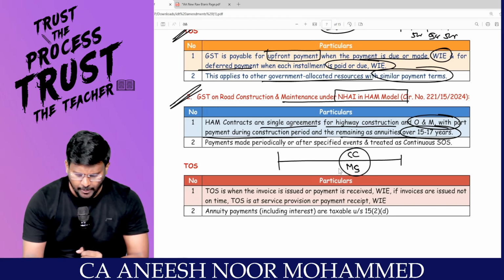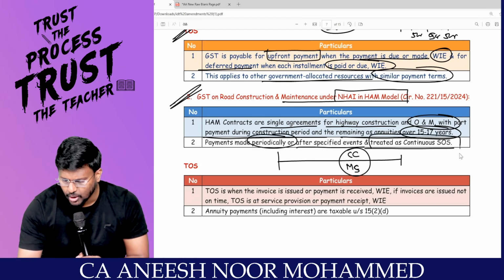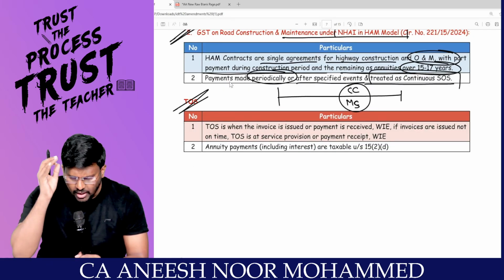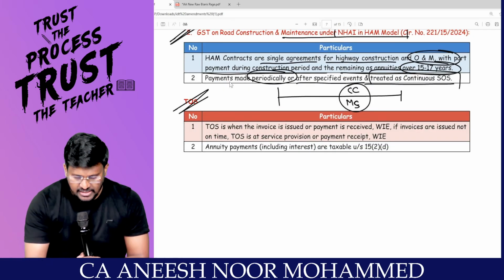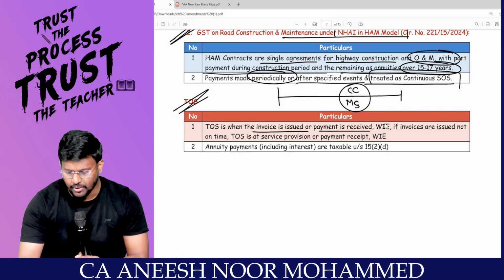Then, what is the treatment? Same. Payment made periodically or after a specified event is treated as continuous supply of service. What is the time of supply? The same provisions will be applicable. Sir, time of supply is when the invoice is issued or payment is received, whichever is earlier.